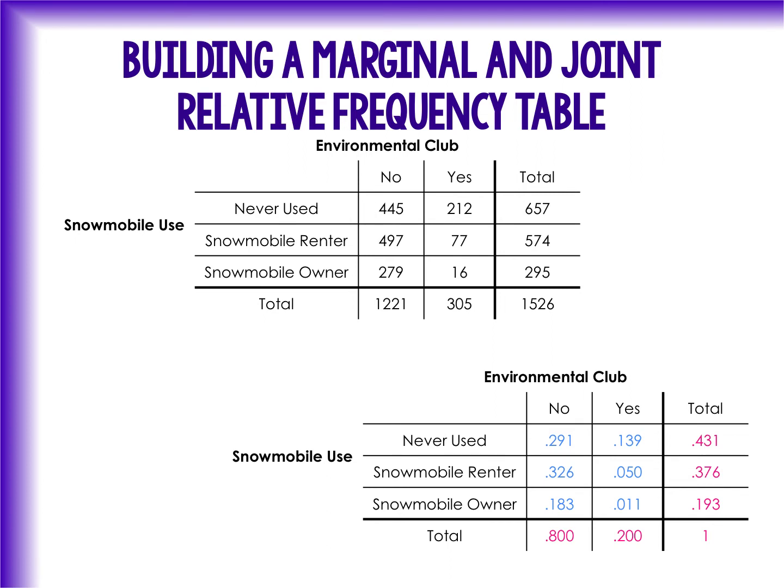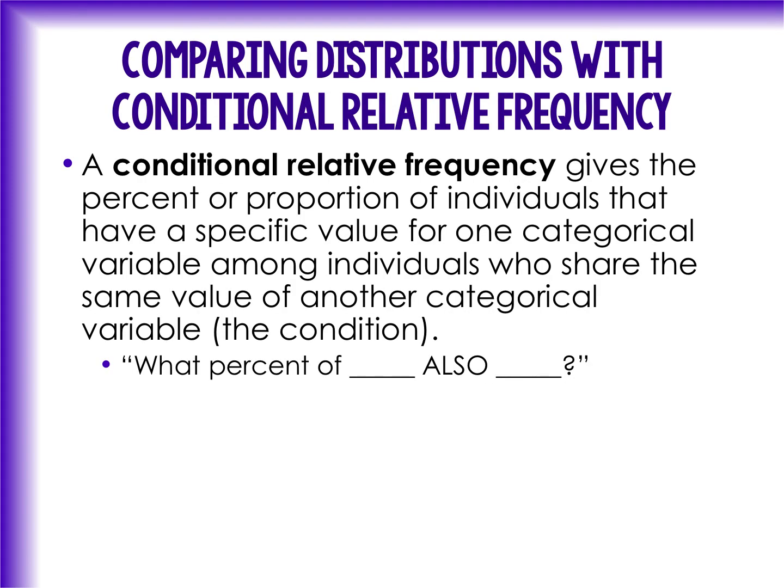When we look at the counts, we can see, sure, there are more people who have never used a snowmobile who are not in the environmental club, but at the same time, is that the same all the way across the board, or is it just because there are more people who are not in the environmental club? For these kinds of questions, it's really useful to use what's called conditional relative frequency. Now, these are really just asking yourself, what percent of this group also fits into this category?